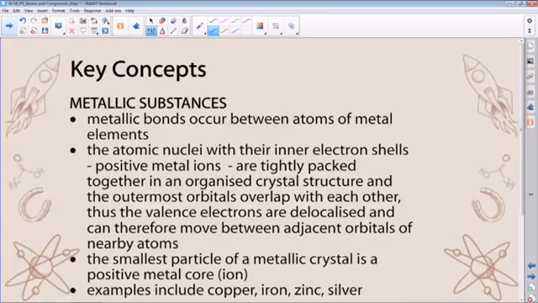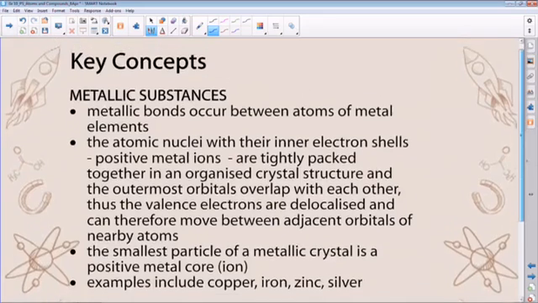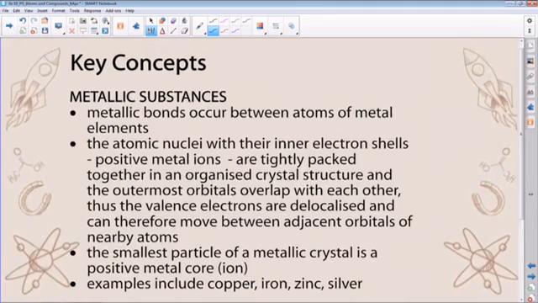Now, the other key concept, because we're still talking about bonding, is metallic substances. We want to be very careful as far as metallic is concerned, because this has to do with bonding between atoms of metals.